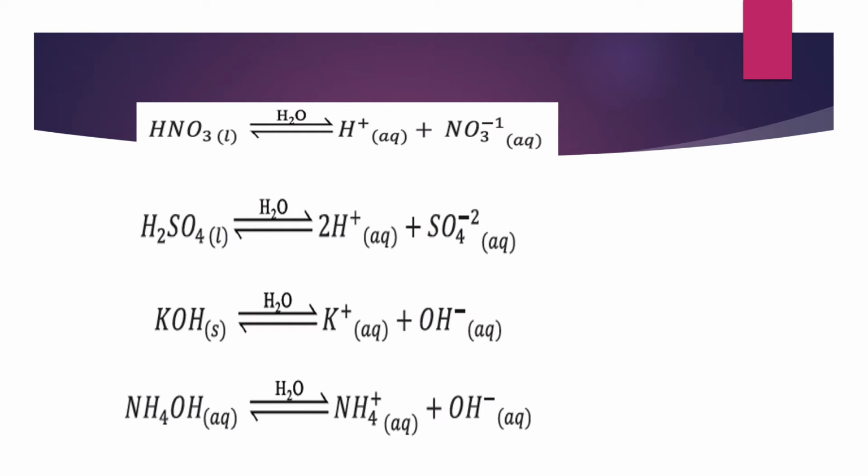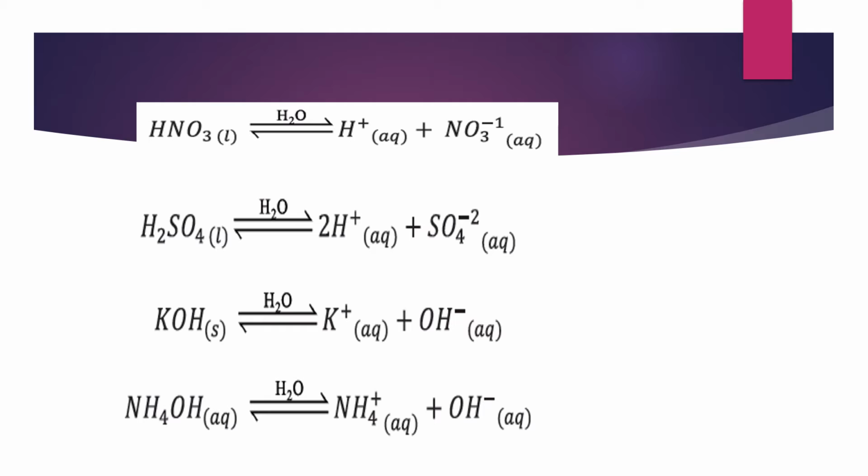Now you can see different examples of Arrhenius acids and bases. First one is nitric acid, HNO3. When it ionizes in water, it produces hydrogen ions and nitrate ions. This shows that nitric acid is an Arrhenius acid, as it is producing hydrogen ions. In the same way, sulfuric acid, H2SO4, when it ionizes, produces hydrogen ions and sulfate ions. These hydrogen ions are produced by sulfuric acid. It means sulfuric acid is an Arrhenius acid.